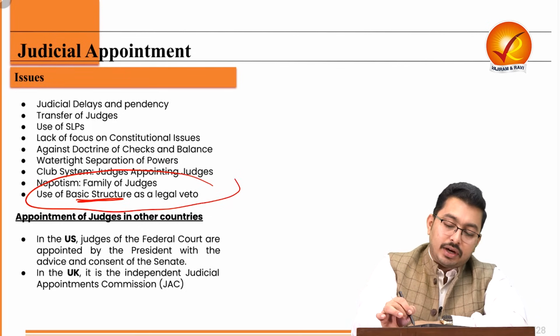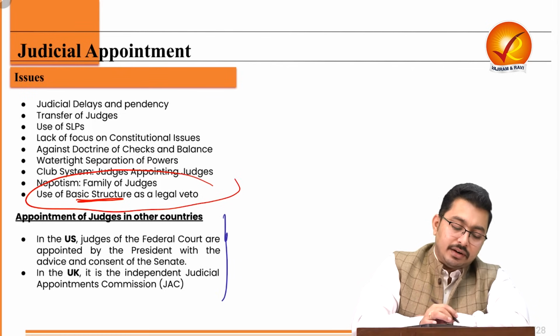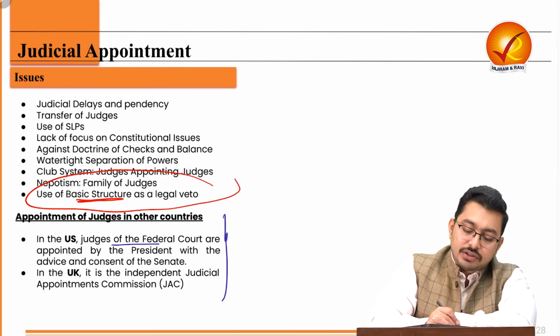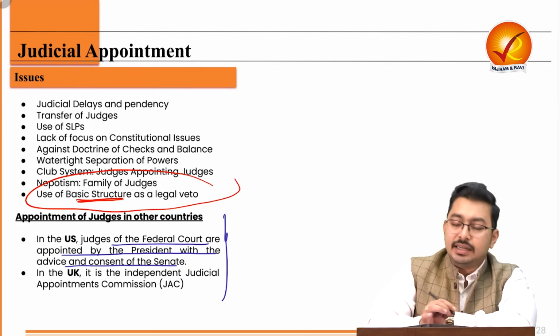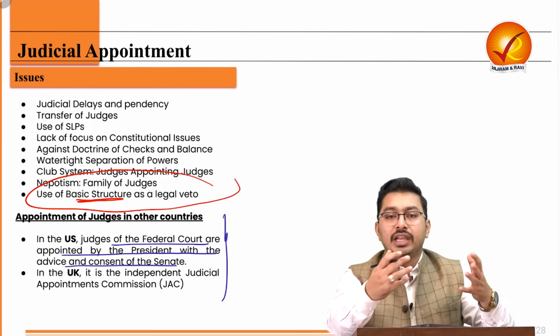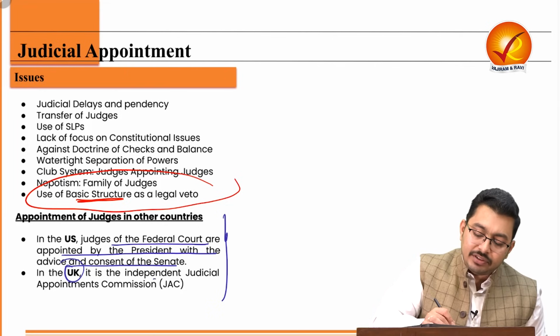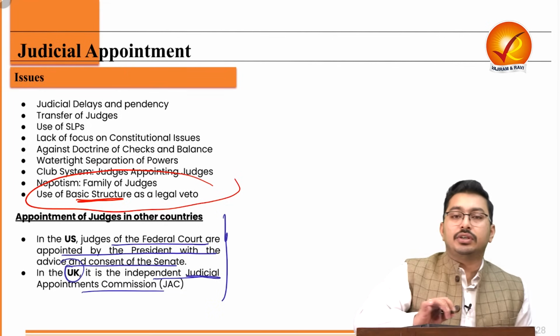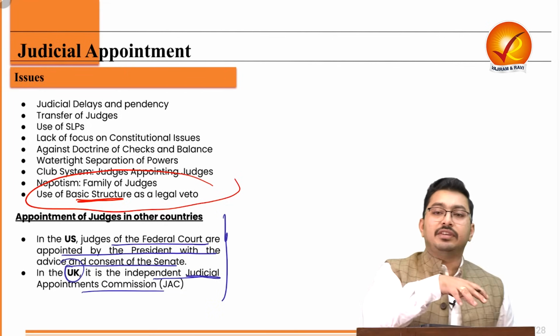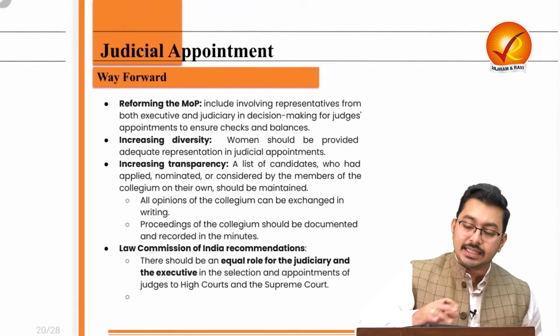Now, when we look at appointments elsewhere, we see that in the US, judges of the federal court are appointed by the president with the advice and consent of the Senate. That means other wings of the state are also involved. Again, in the UK, you have the independent JAC, the Judicial Appointments Commission, the way we were contemplating an NJAC.